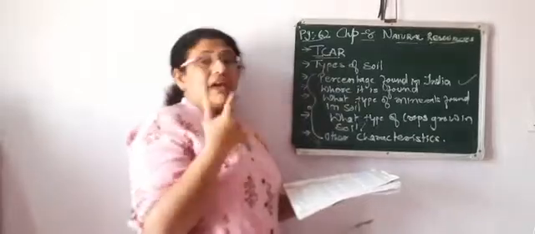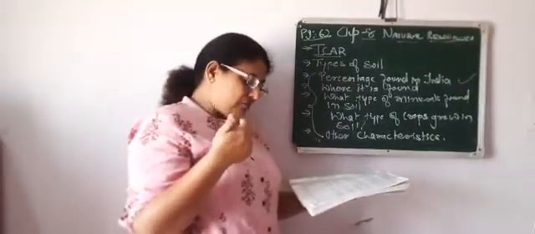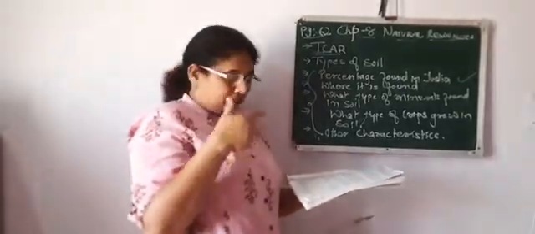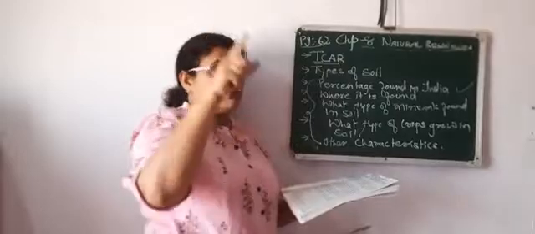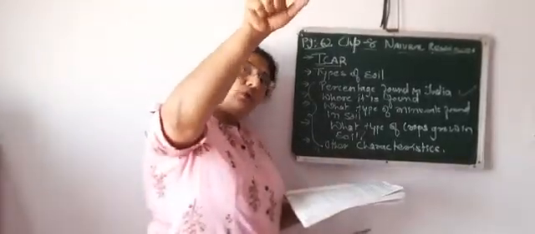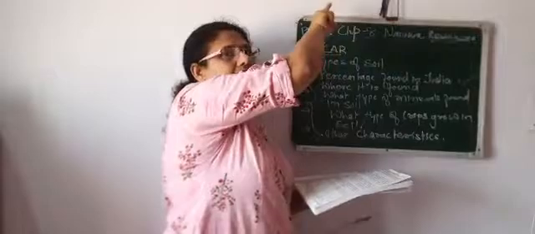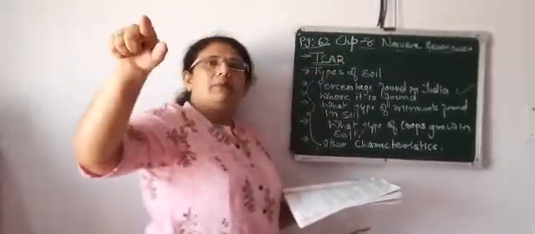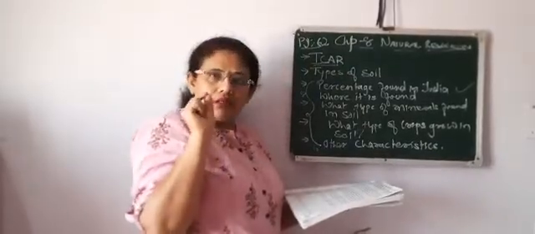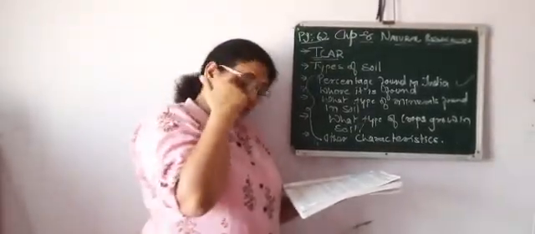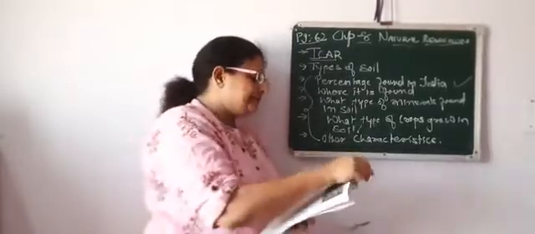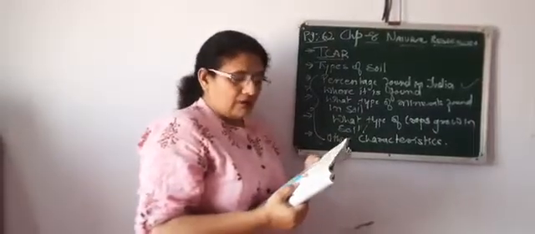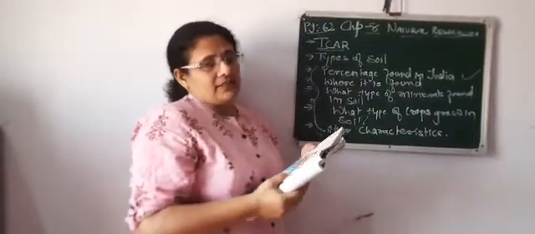Now the second point is where it is found. It is found in the northern plain, from the Brahmaputra valley in the east up to the Satluj in the west. Wherever the northern plains go, from east till west, you will find alluvial soil, and also in the delta regions of the Mahanadi, Godavari, Krishna and Kaveri rivers.